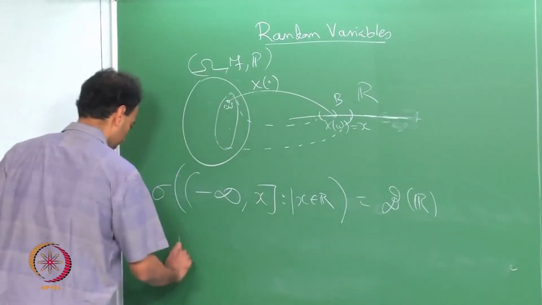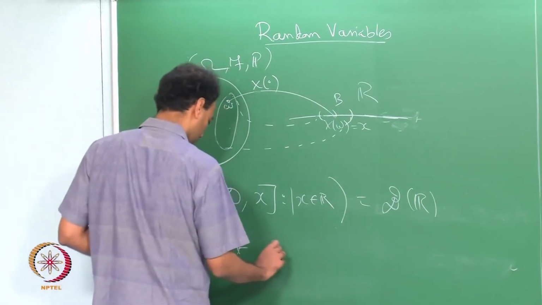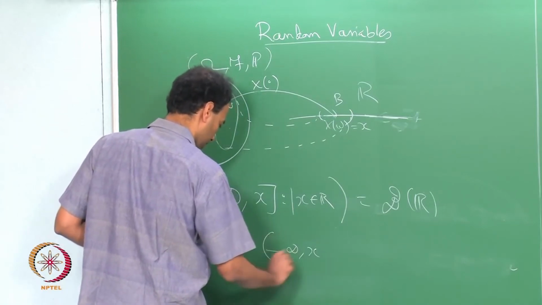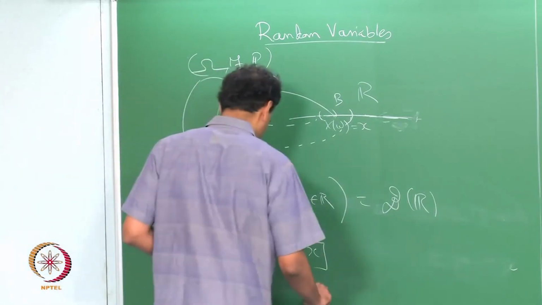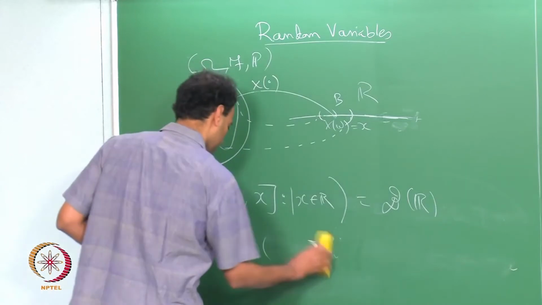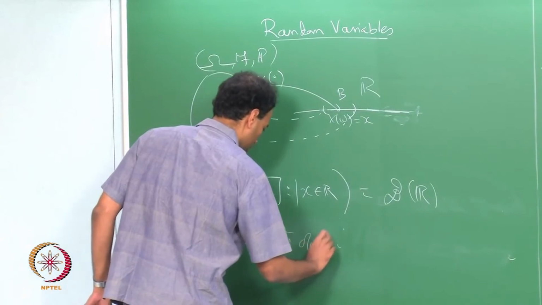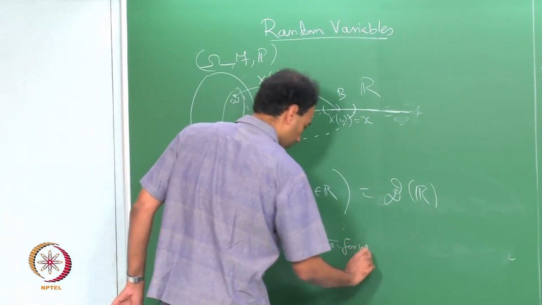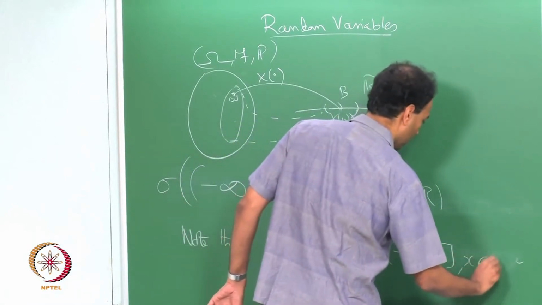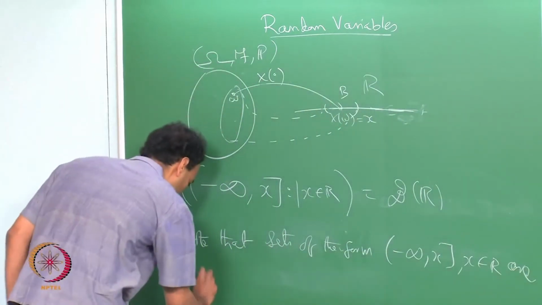So, note that sets of the form (-∞, x], x belongs to R, are Borel sets, right.